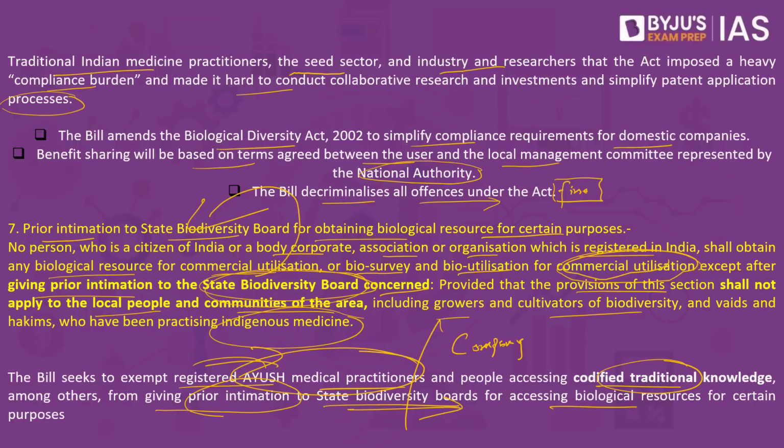The second major concern is people accessing codified traditional knowledge. But the question here is, what is this codified traditional knowledge? It is not yet defined in this particular bill. It is too broad a definition, and this also could lead to violation of the rule of law as well. And the third major concern is the bill decriminalizes all offenses under this act.